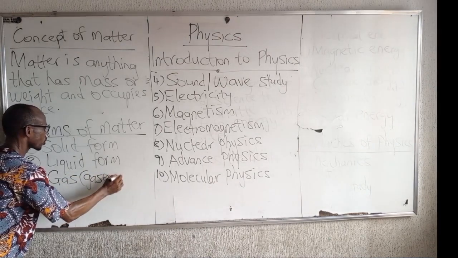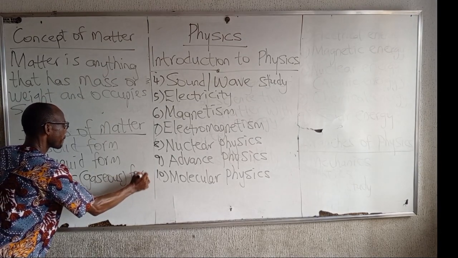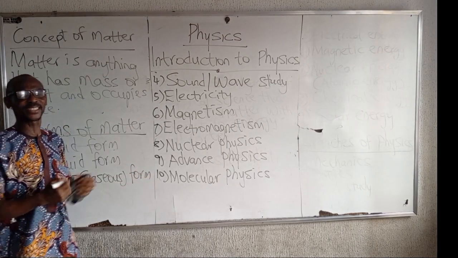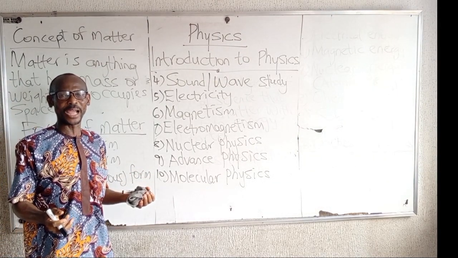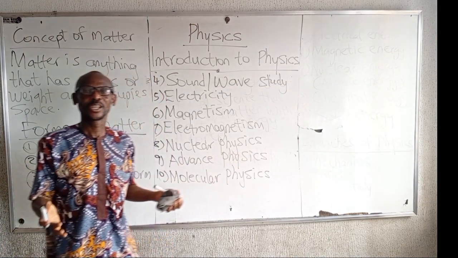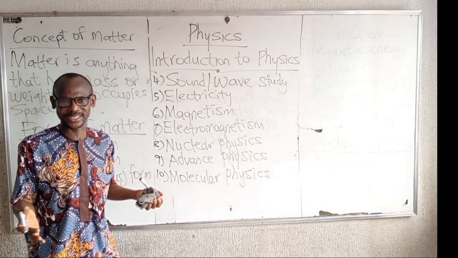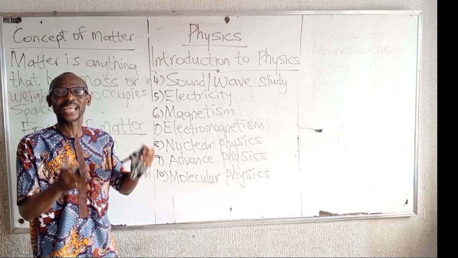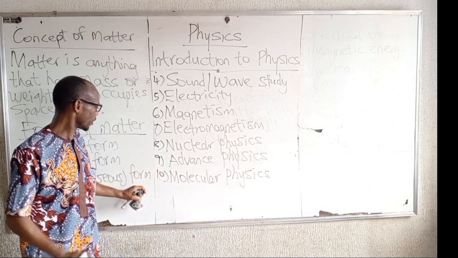The gaseous form. Matter that exists in gas, we have oxygen, we have hydrogen, carbon 4 oxides. These are matters that exist in what?